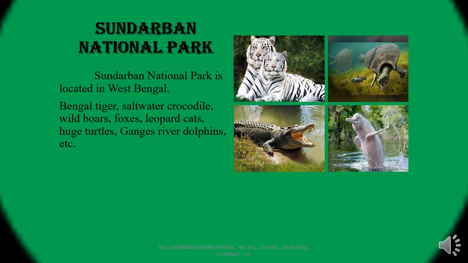Sundarbans National Park. It is located in West Bengal. The Sundarban National Park is a tiger and biosphere reserve on the Ganges Delta. Bengal tiger, saltwater crocodile, wild boars, foxes, leopard cats, huge turtles, and several other varieties of mammals and reptiles, along with a huge variety of local and migratory birds, can be seen here.